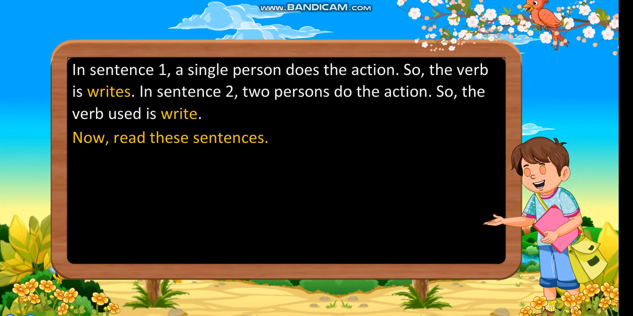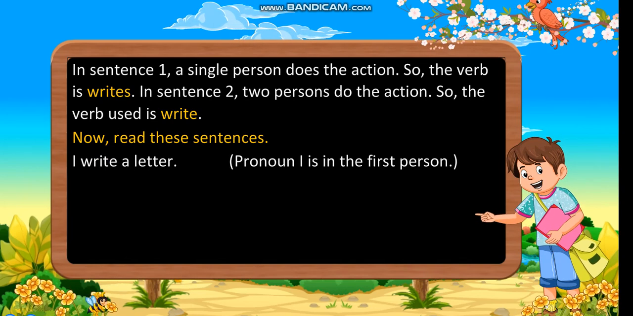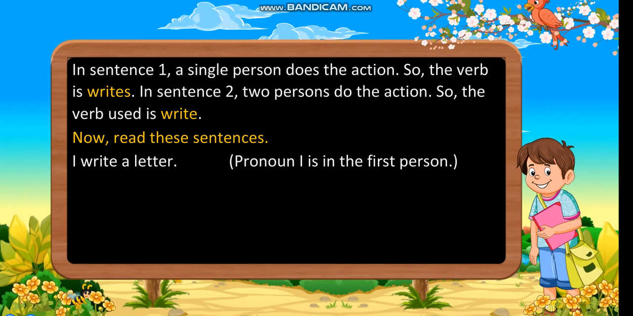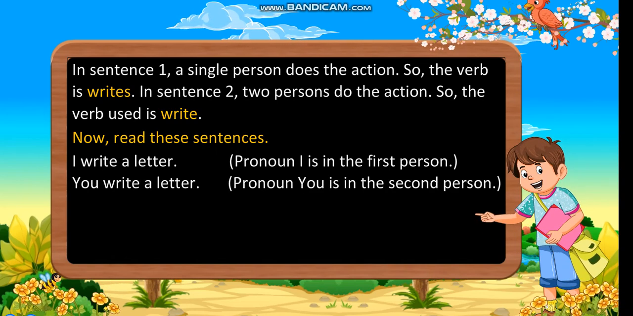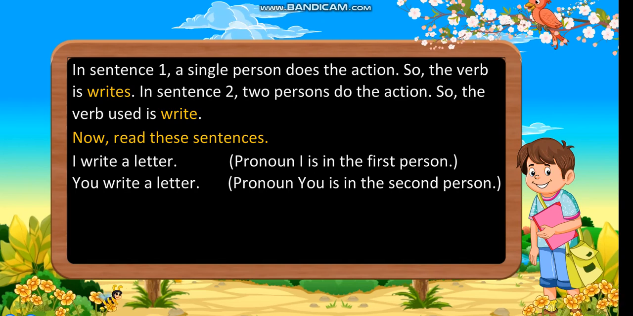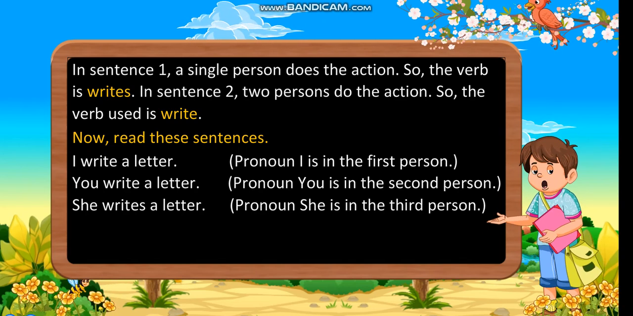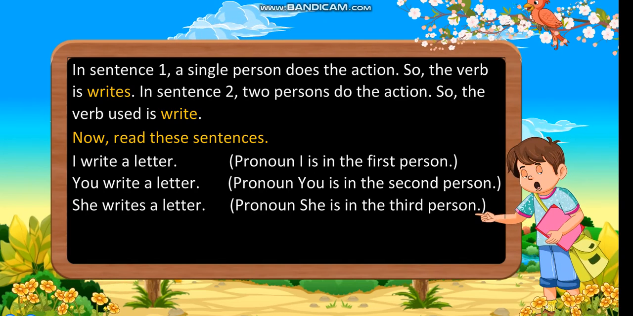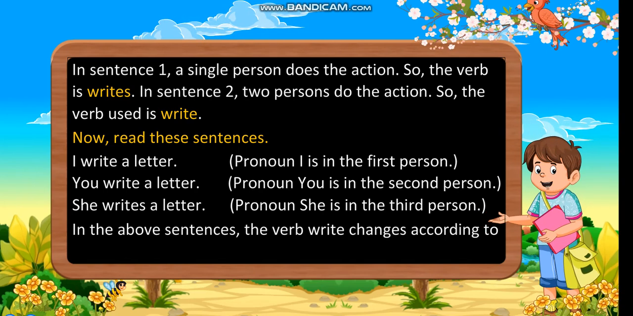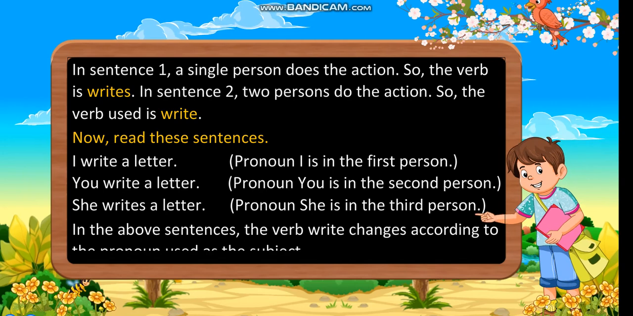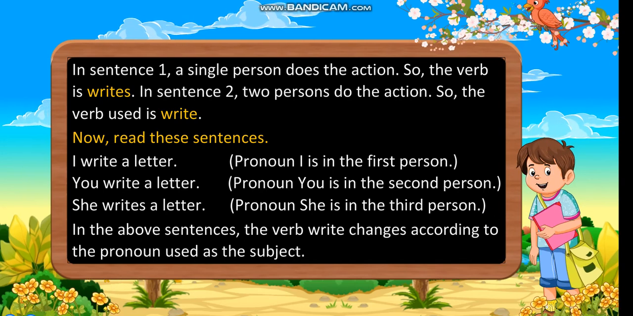Now read these sentences. I write a letter. Pronoun I is in the first person. You write a letter. Pronoun you is in the second person. She writes a letter. Pronoun she is in the third person. In the above sentences, the verb write changes according to the pronoun used as the subject.